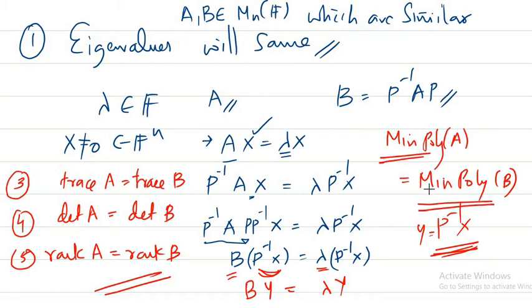What do you mean by a minimal polynomial of a matrix? So we have to find it. Let us find out. From this section of properties regarding similar matrices, you keep this also in mind, that this is also true. So let's now move on to this concept. What do you mean by minimal polynomial?